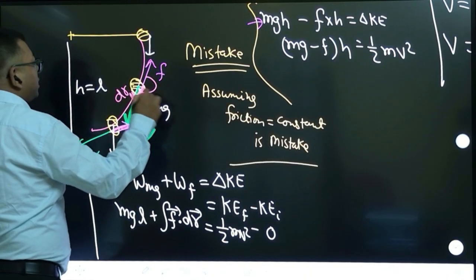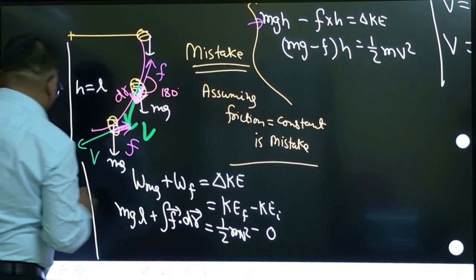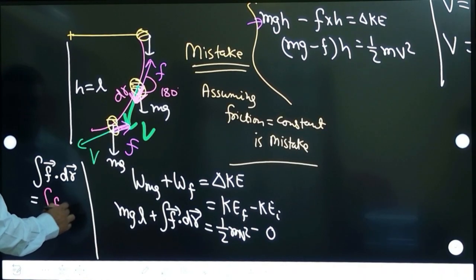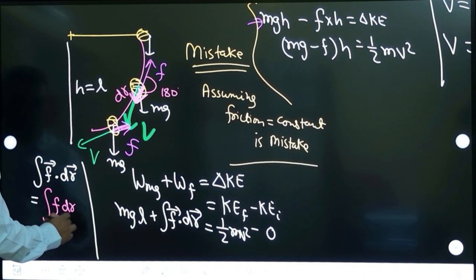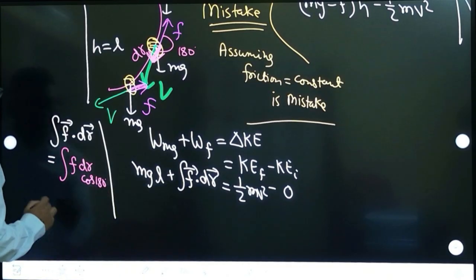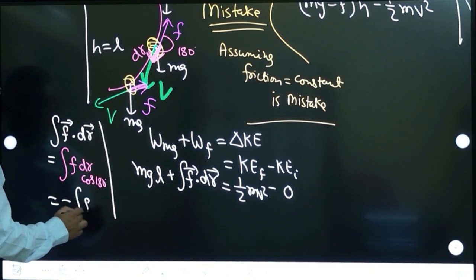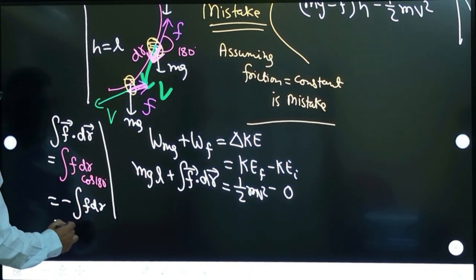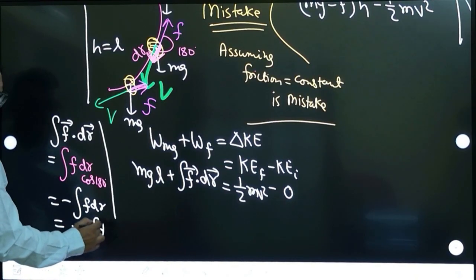So friction and dr are making a 180-degree angle. So when you open this, you will write f, you will write dr, and you will write cos 180 degrees, because friction and instantaneous displacement are opposite. So now it will become minus integration f dr. Now the friction magnitude is constant, so you will take it out of the integration of dr.